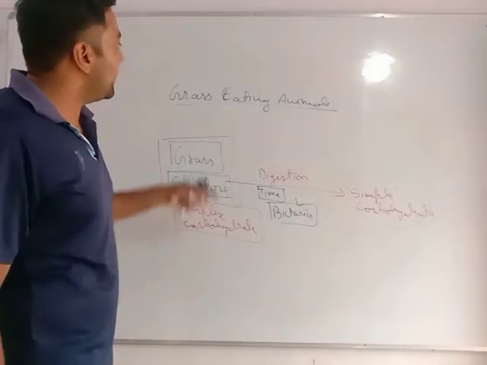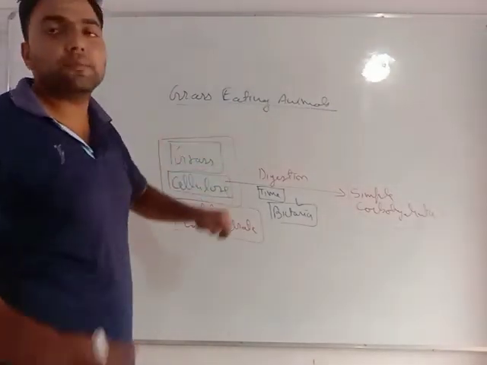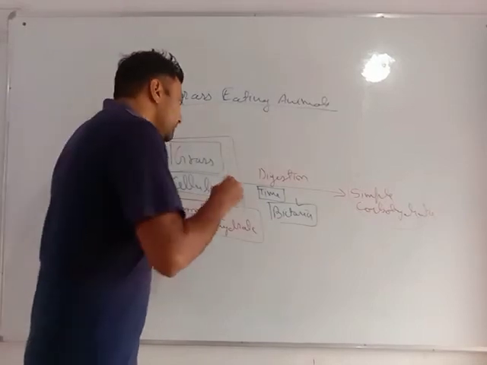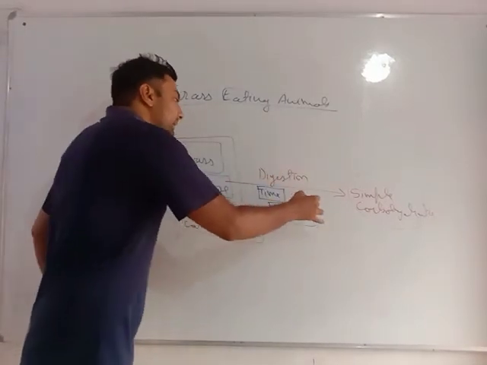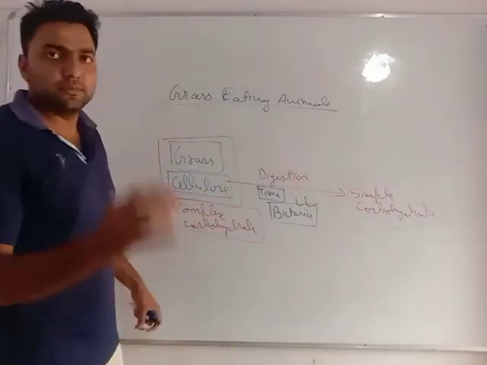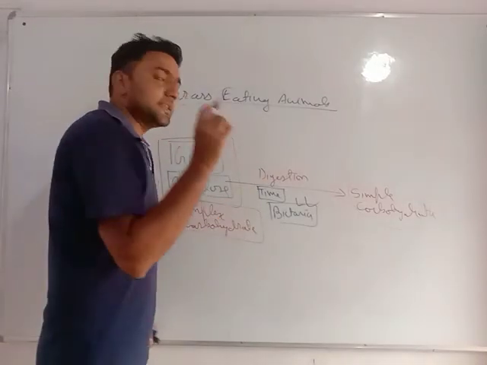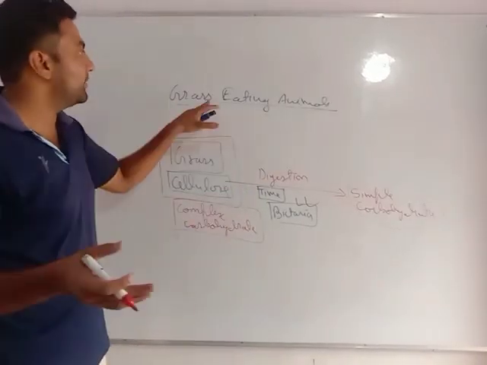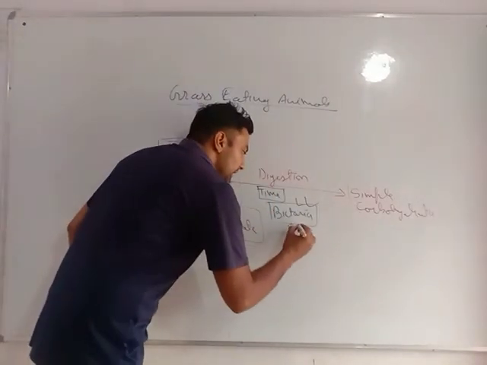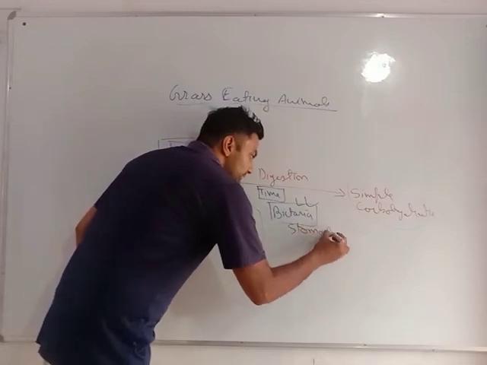So, as we all know, grass is eaten by many animals, which means those animals have bacteria in their digestive system. Mostly animals such as the cow have bacteria in their stomach.